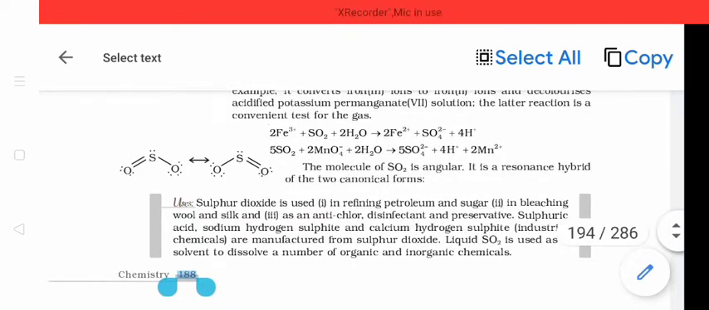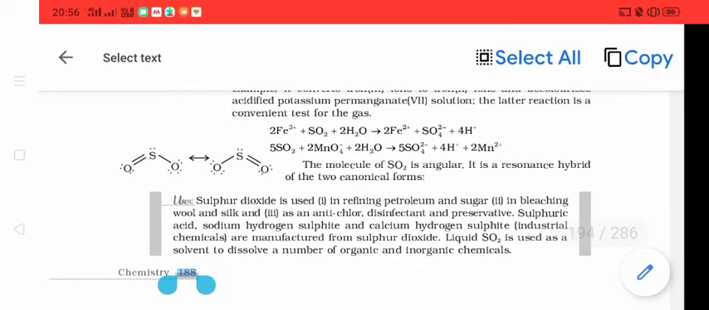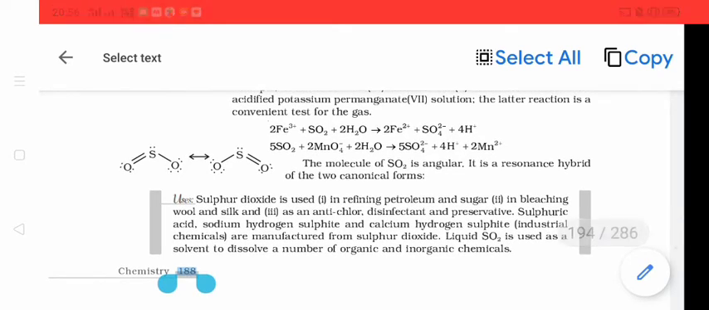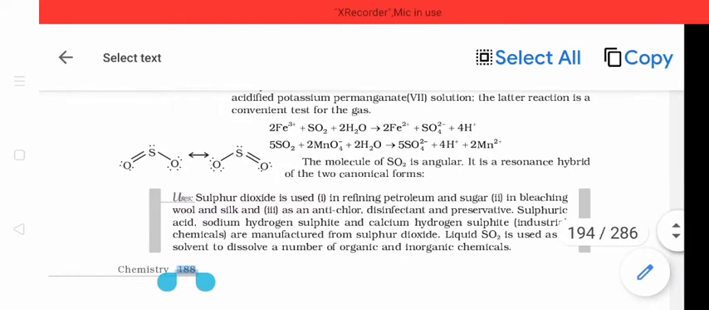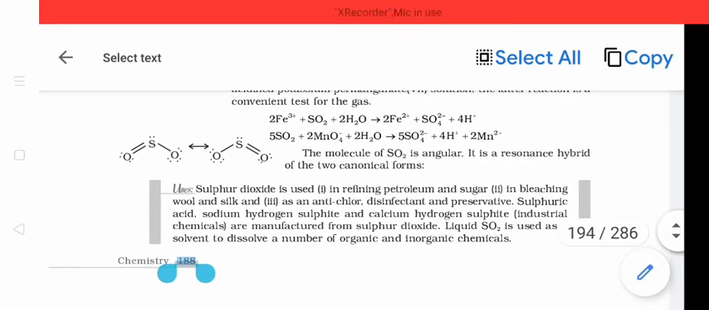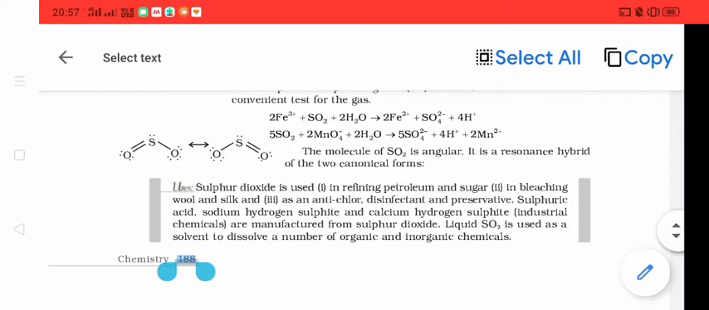Now, you can see the resonating structure of sulfur dioxide, in which sulfur is joined to oxygen by a double bond as well as with a single bond, and two resonating forms are shown here. The main uses of sulfur dioxide: it is used in refining of petroleum and sugar, in bleaching wool and silk, and as anti-chlor. Anti-chlor means which removes chlorine. Thus, it is an important reagent.